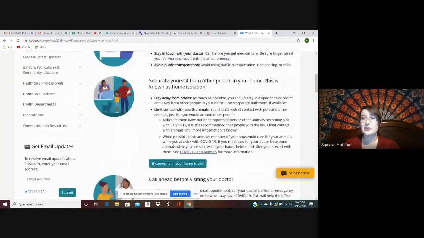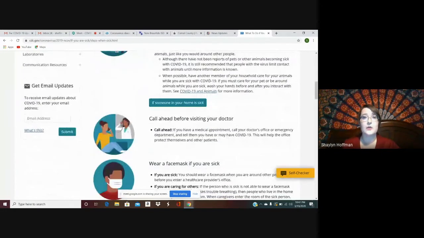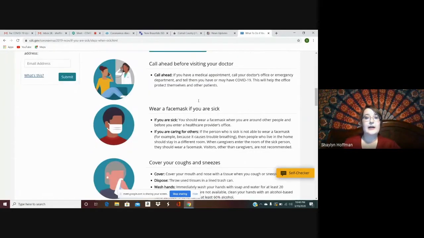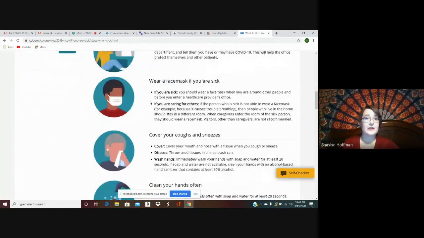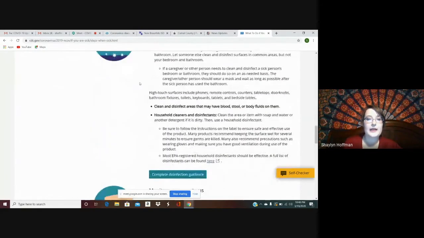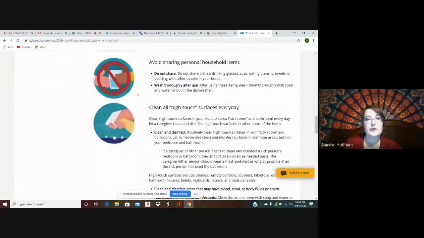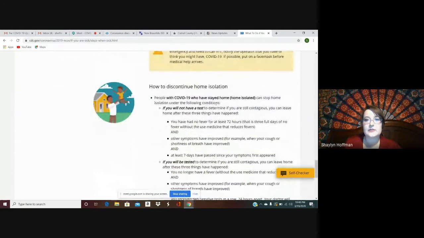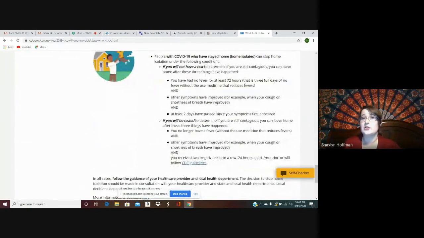If you're concerned that your symptoms may be COVID-19 related, call your primary care doctor and see what they say. Wear a face mask if you decide to go to the doctor's office, and they may tell you that in advance. I like this. Some of this is the same as what we went over earlier, but I like this part because it tells you what to do if your doctor doesn't test, and when you're safe to go back into the public, and what to do if you are tested.